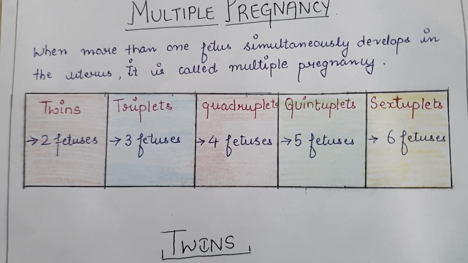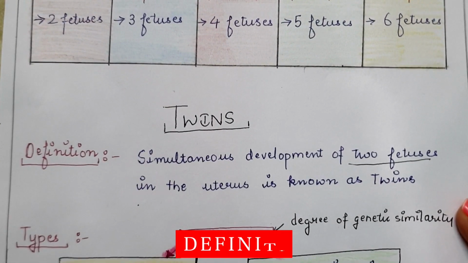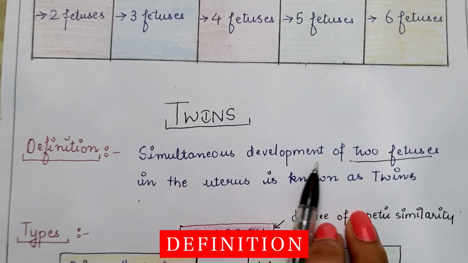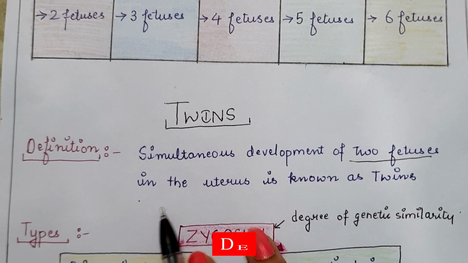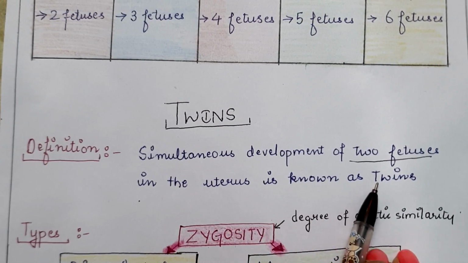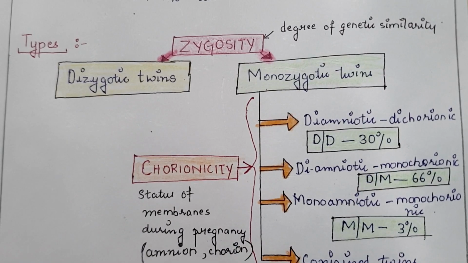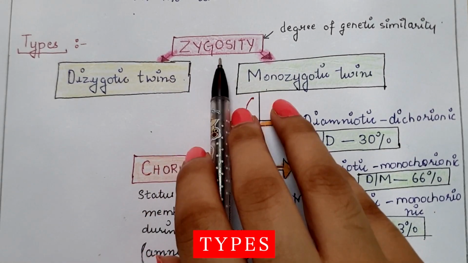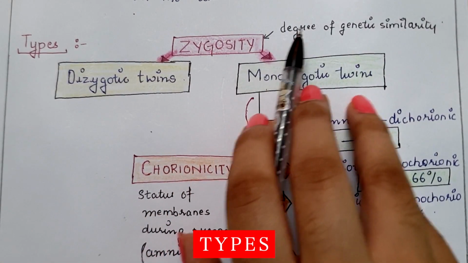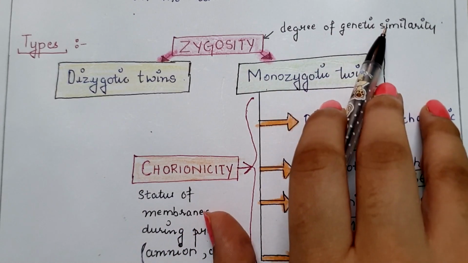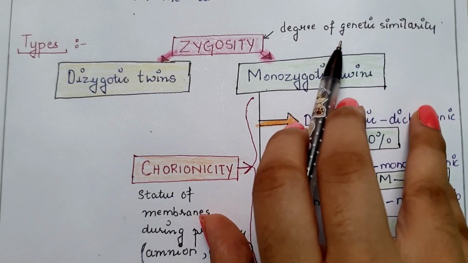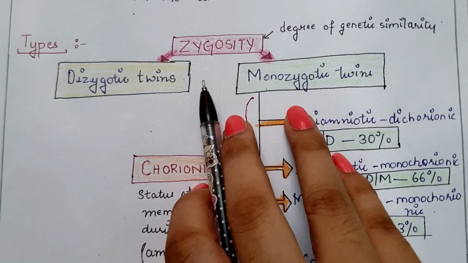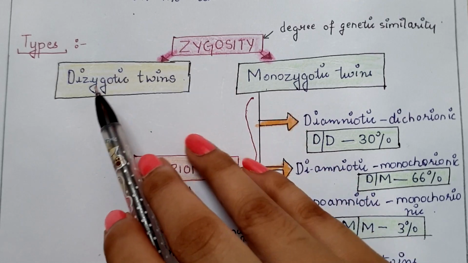So first of all, its definition. Simultaneous development of two fetuses in the uterus is known as twins. Next are the types of twins. On the basis of zygosity, zygosity meaning the degree of genetic similarity or the genetic makeup of both the fetuses, the twins are of two types.